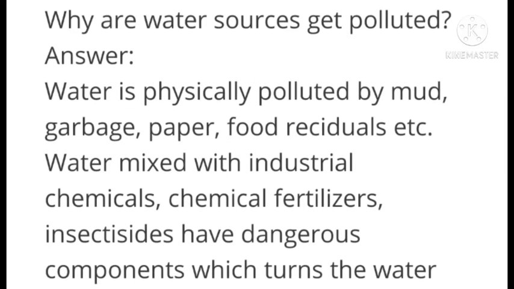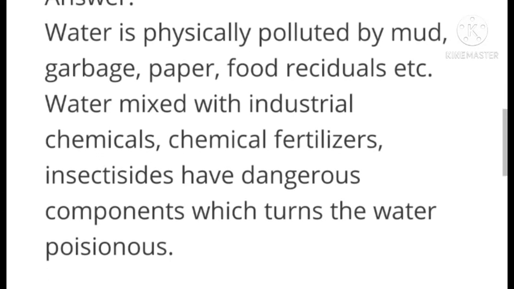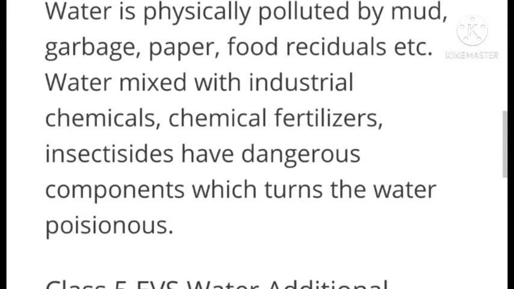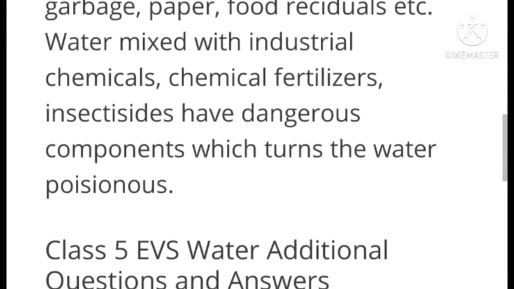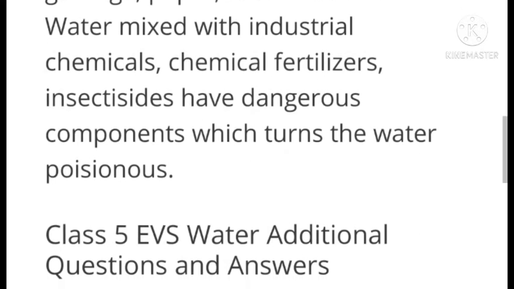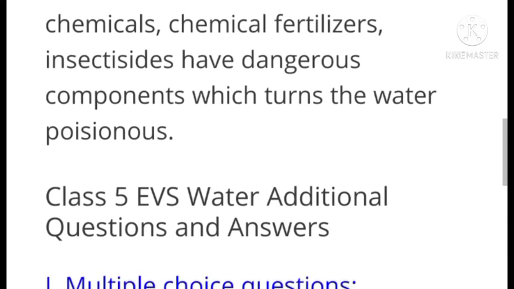Next question. Why do water sources get polluted? Answer: water is physically polluted by mud, garbage, paper, food residuals, etc. Water being mixed with industrial chemicals, chemical fertilizers, insecticides, which have dangerous components, turns the water poisonous.